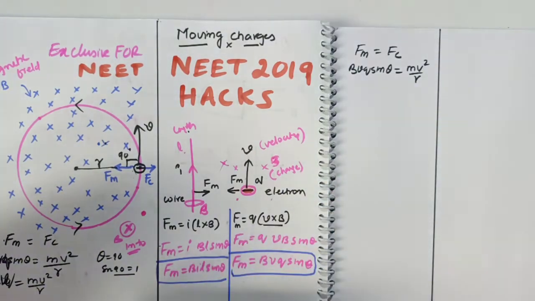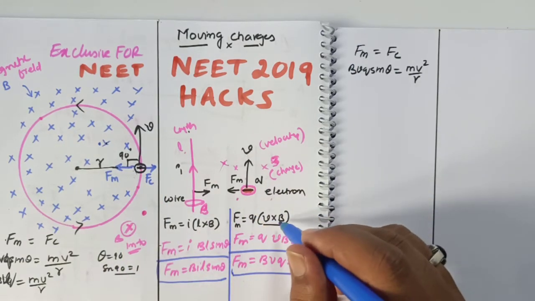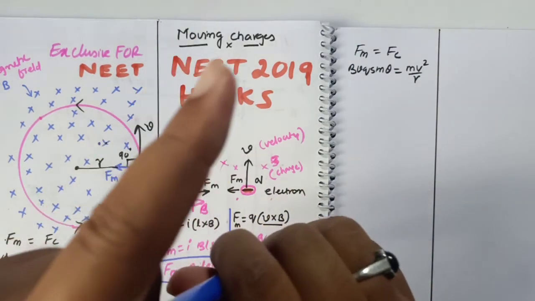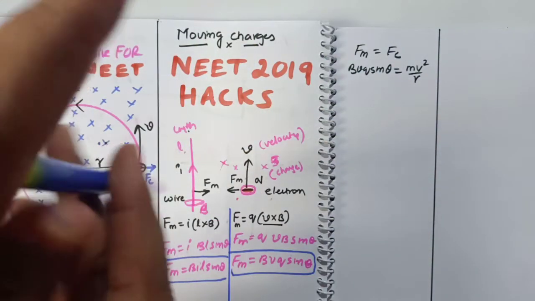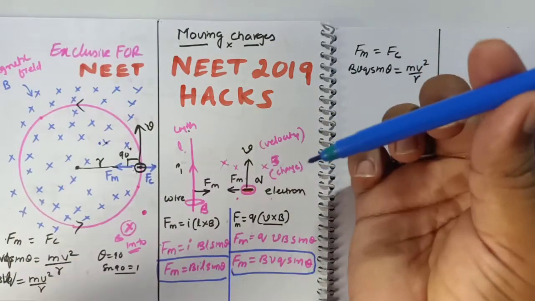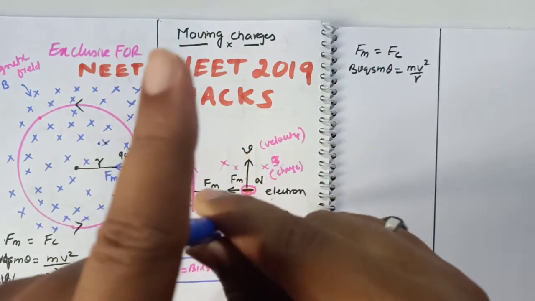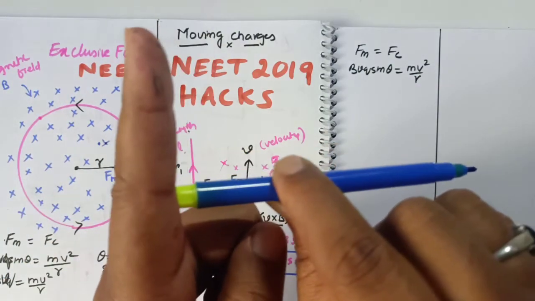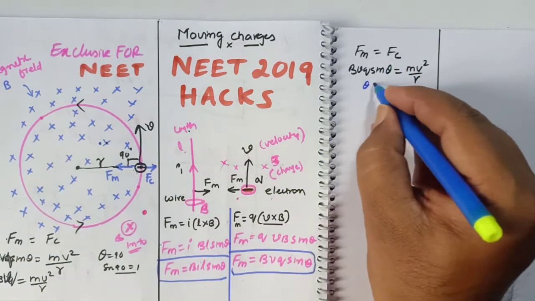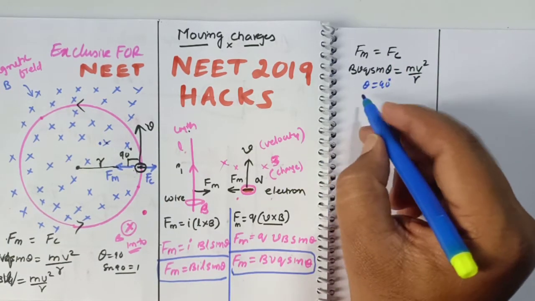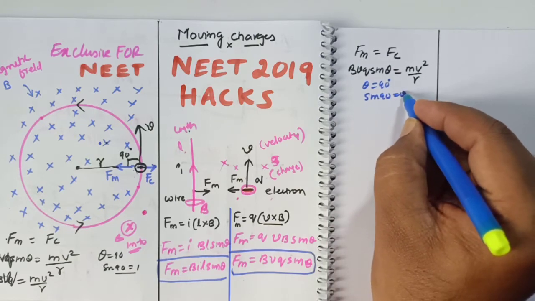If you observe here, what is the angle between magnetic field and velocity? You just see, magnetic field is into the paper and perpendicular to the pen here like this. So pen will be in this direction, whereas velocity is along the direction of my tip of the finger here. So both are making 90 degrees here now. As both are making 90 degrees, then you need to consider theta is equal to 90 degrees here. Then sine 90 is going to be how much? Sine 90 is going to be 1 here.